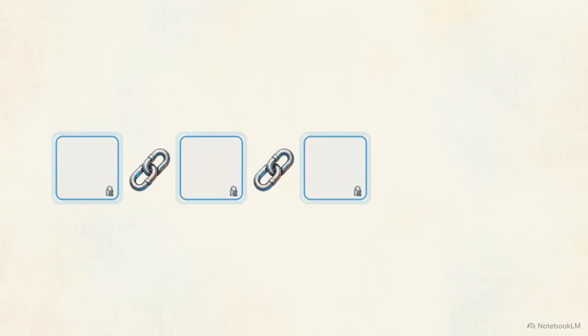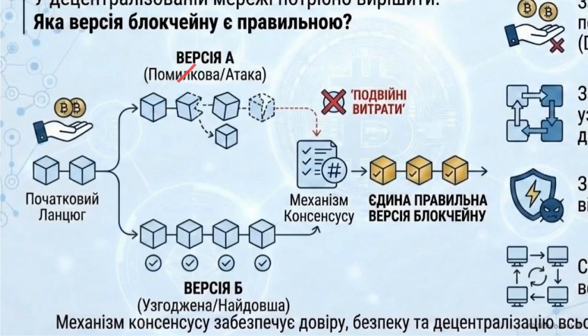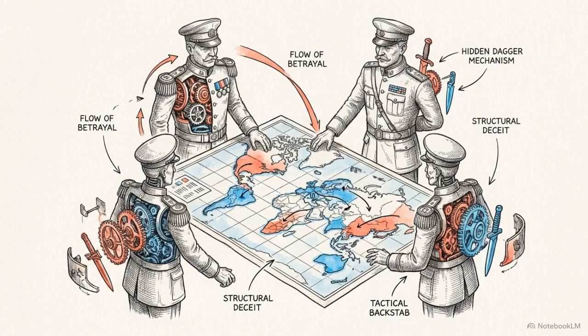This leads to the final problem. What happens if two valid but conflicting blocks are proposed to the network at the same time? This creates a network fork. The decentralized nodes must determine which version of the ledger represents the single truth. This is the Byzantine general's problem: reaching a unified agreement in a system where some participants may be acting maliciously.